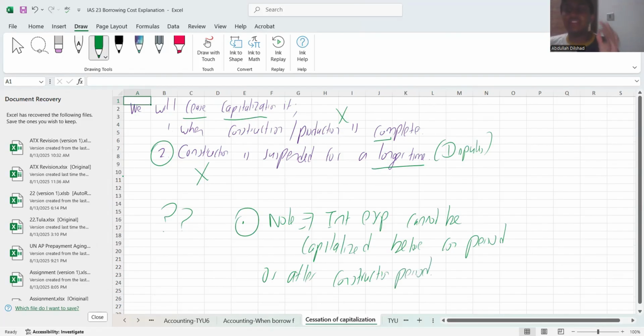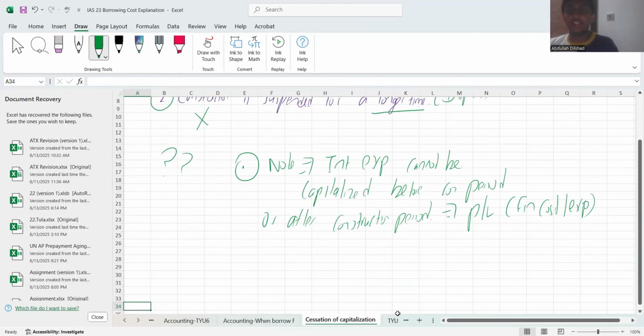You will only capitalize it during your construction period only. So what would I do if I cannot capitalize? I simply take it to my P&L under finance cost or finance expense. This is it in terms of the interest expense.